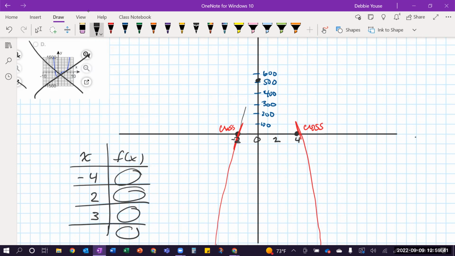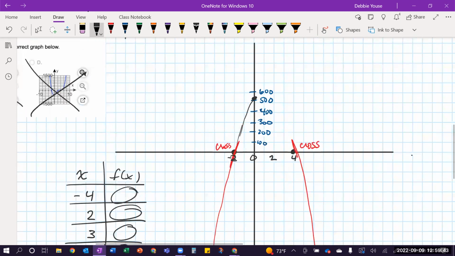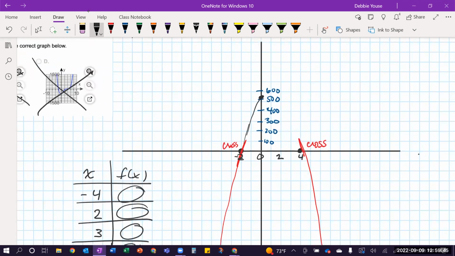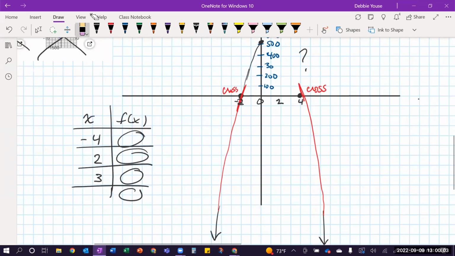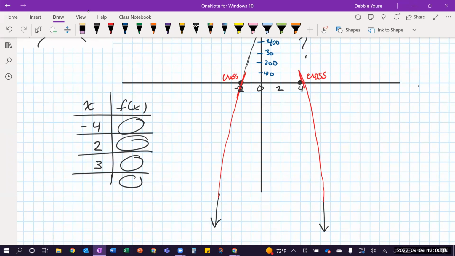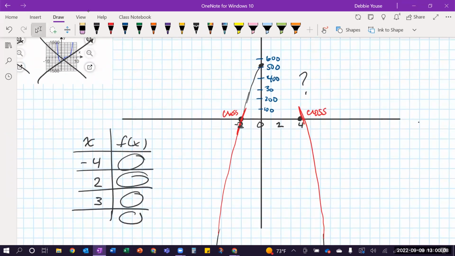Because this is going to have to come up here. I have to have 3 max turning points. So I've got to figure out, does this just connect like that? Probably not. Or does it connect in such a way that it turns into something else? What does it do? That's where this missing part comes in: how do you connect that? You can just plug in some other values to plot some points to figure that part out.